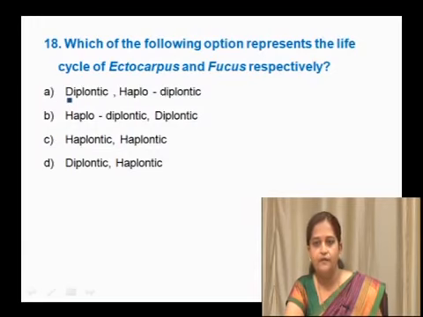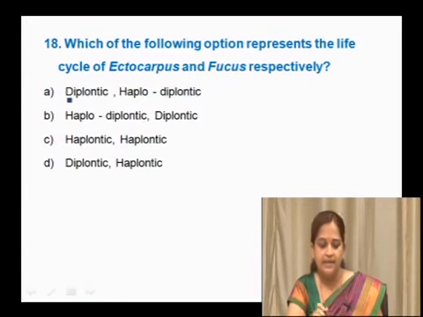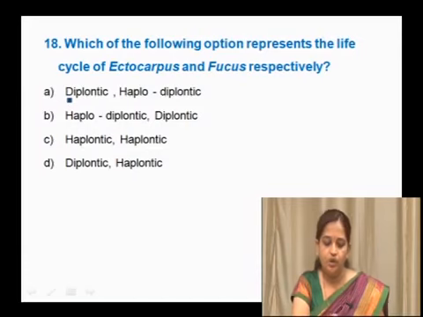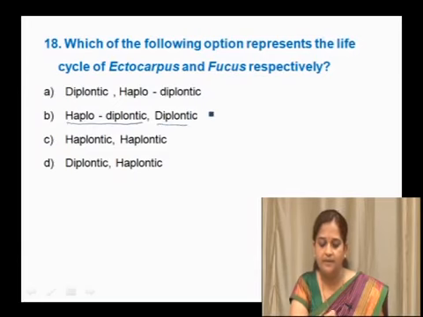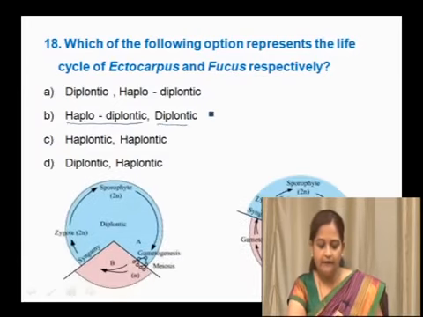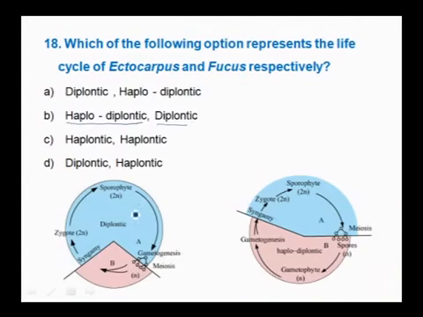These are the four options, and in this the right option is Ectocarpus showing a haplodiplontic life cycle, whereas Fucus shows a diplontic life cycle. Haplodiplontic means they have a sporophytic phase followed by a gametophytic phase. Both are almost independent and they are interconnected.